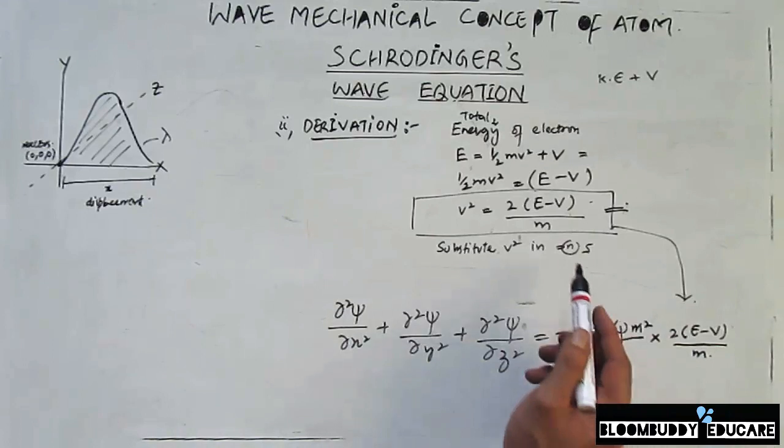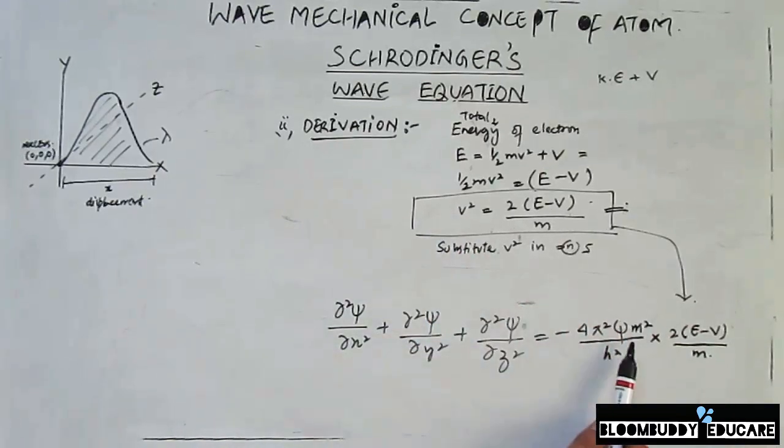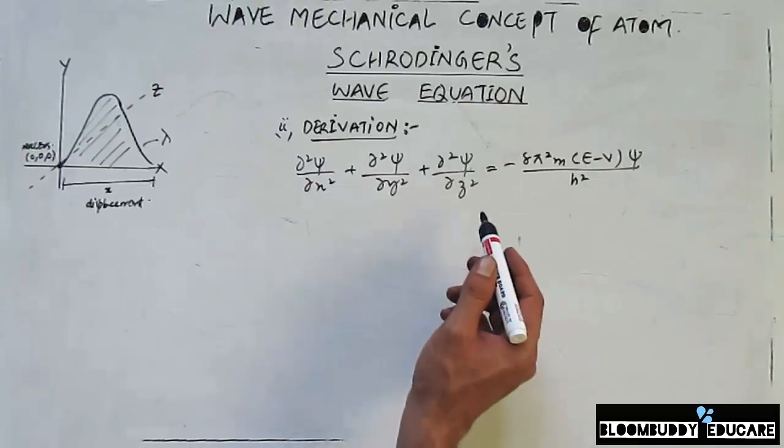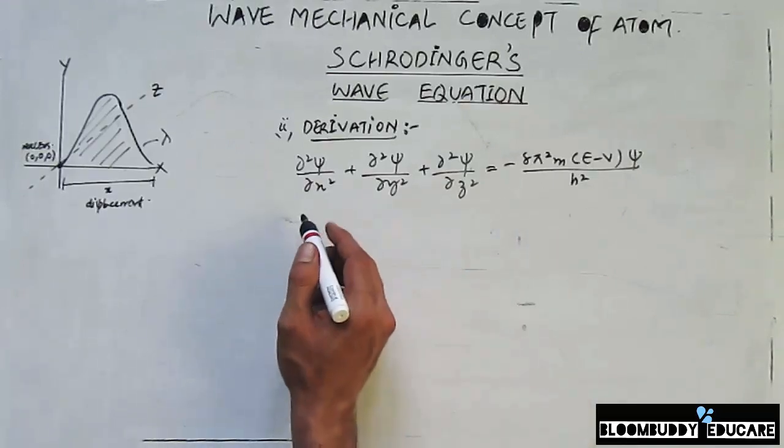So this happens when I replace the value of v square in equation 5. Now trying to further solve it, the left hand side is going to be the same. On the right hand side, the 1 m and this m square cancel out, and this is the equation that we got when we substituted the value of v square in our equation 5.